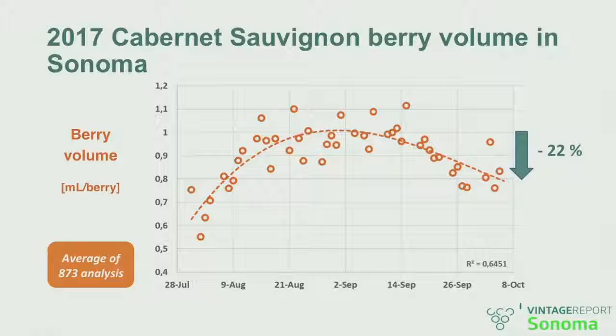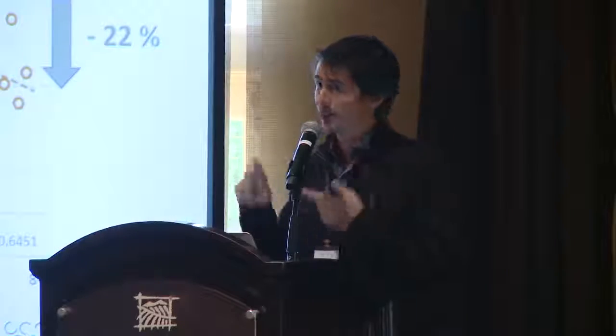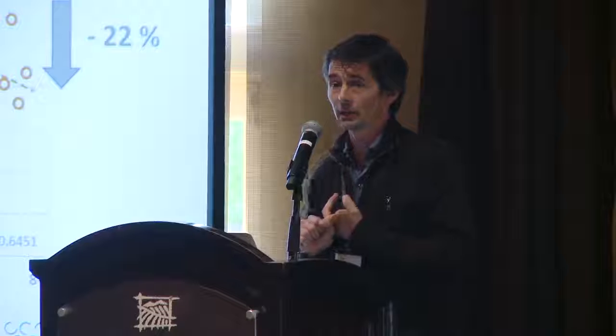So we can actually quantify the berry volume loss that is being observed. And in 17, we had the most spectacular drop in berry volume that has been recorded over the last 3 years.